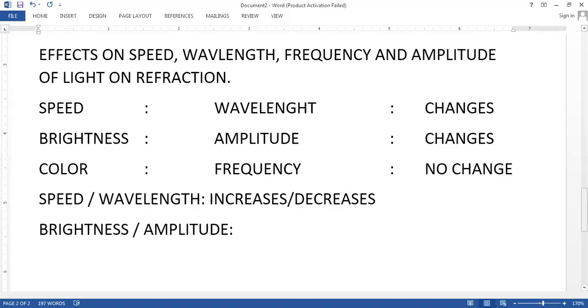Others, I want another opinion as well. What do you think? Do you think, beta, that the amplitude will increase as well as decrease?